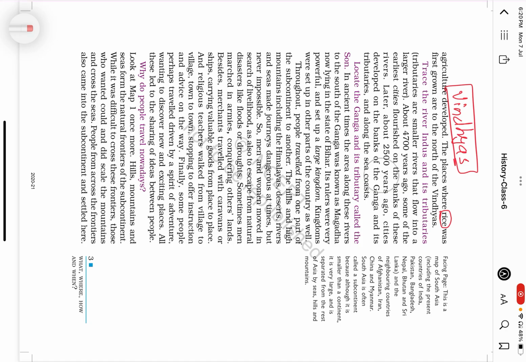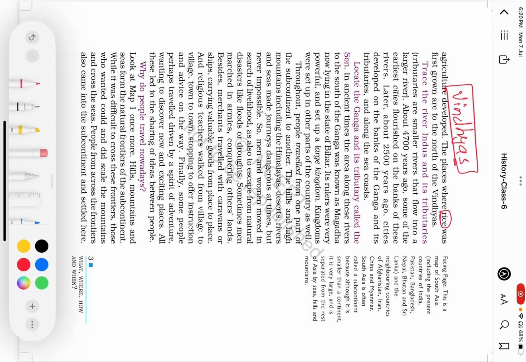This is also very much important from our exam point of view, the Ganga urbanization period. But to what extent and for what purpose can a question be made from this particular page? Let us see once.